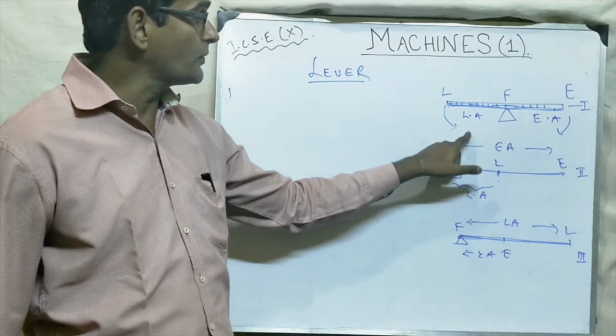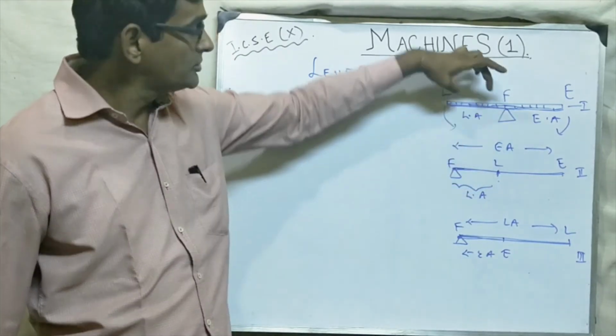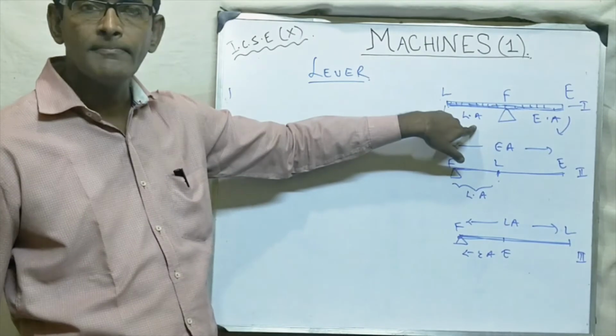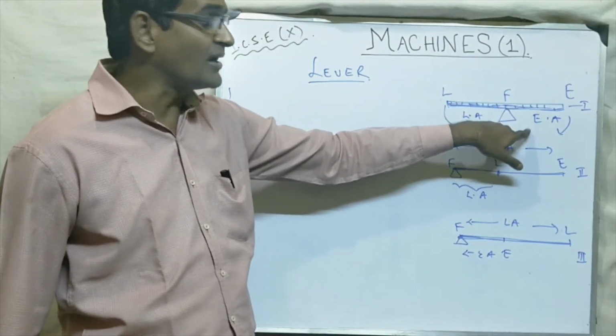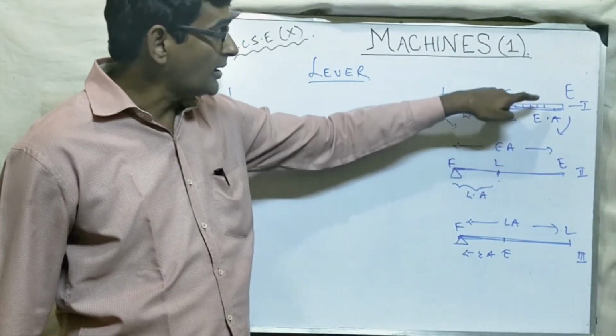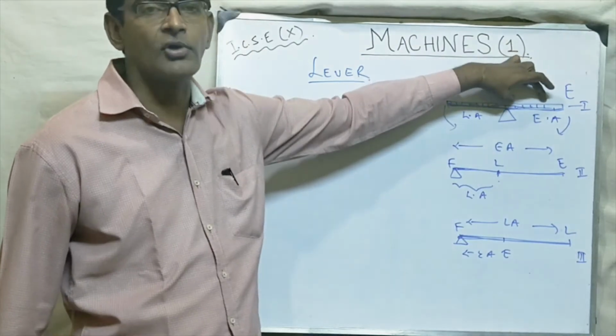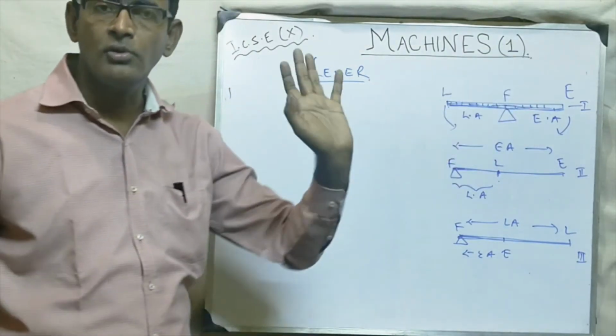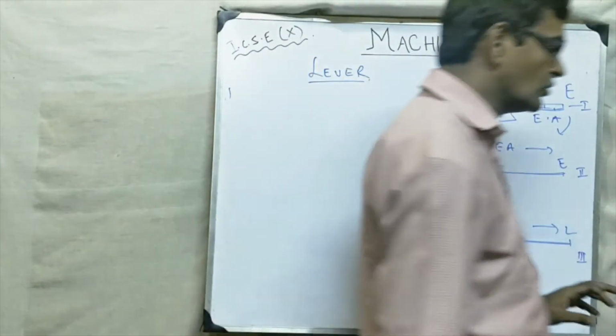So what is the anti-clockwise moment? Load into this distance, which we call the load arm. And what is the clockwise moment? Effort into this distance, called the effort arm. So load into load arm is equal to effort into effort arm.